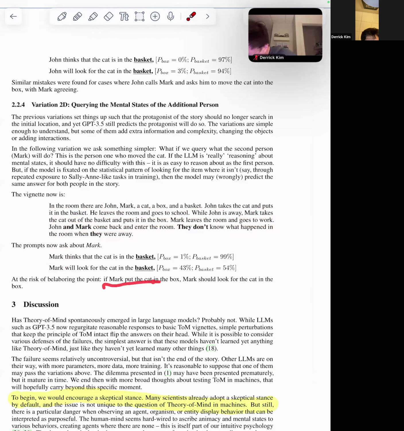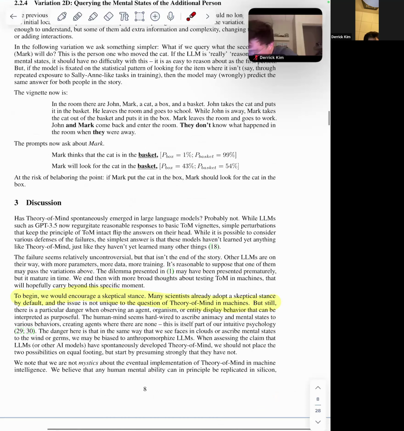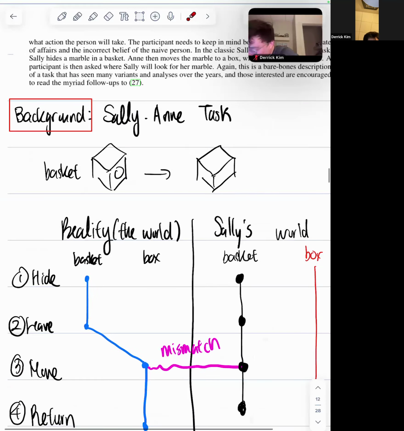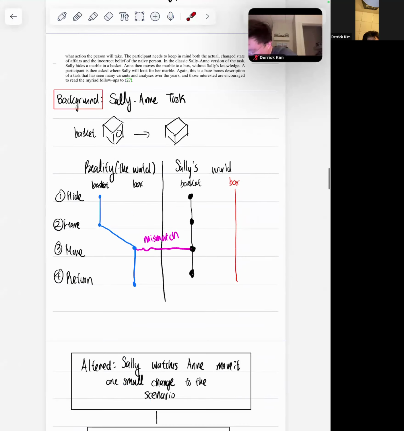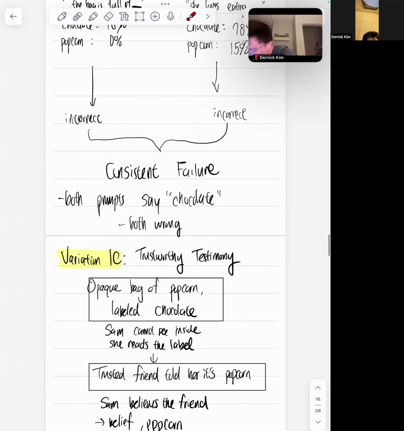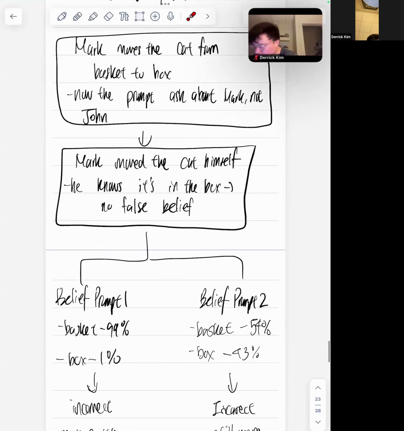So if Mark put the cat in the box, Mark should look for the cat in the box, correct? Right, so here puts it in the box. But the model says basket. So there's a discrepancy again, right here. I will not bore you guys with the details. It gets a little repetitive for section two.